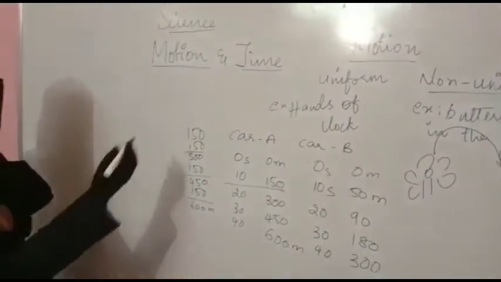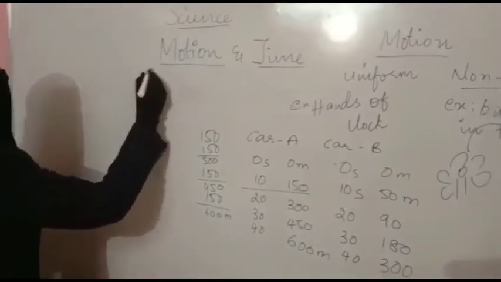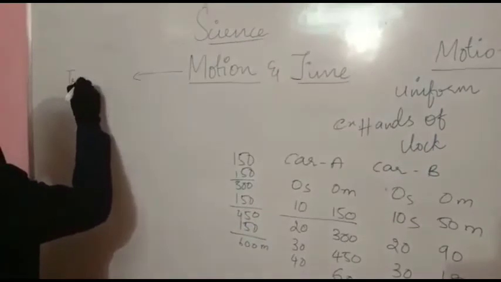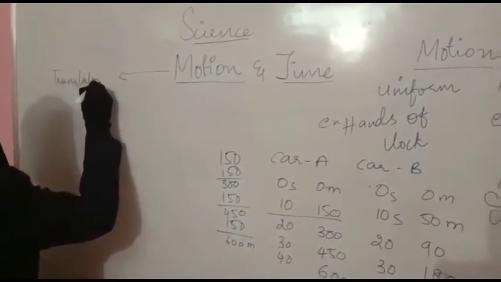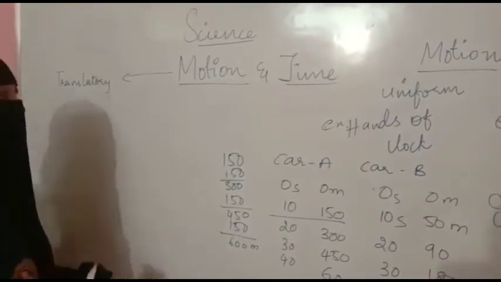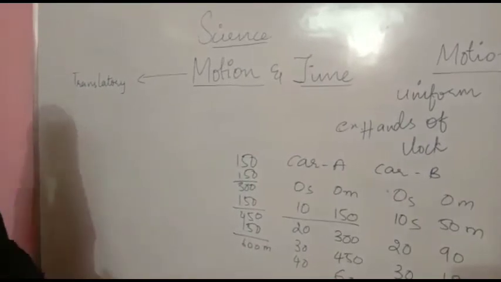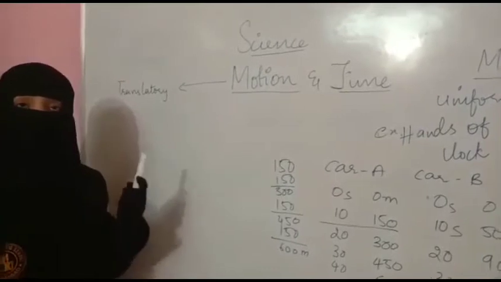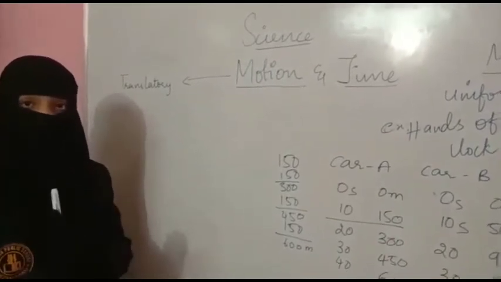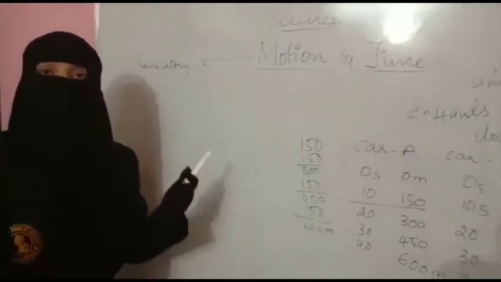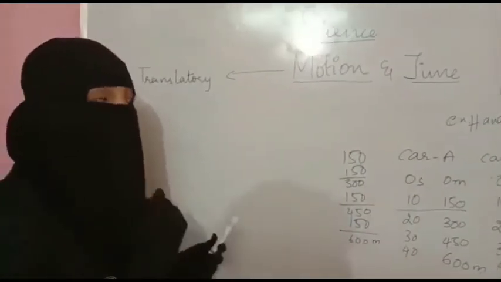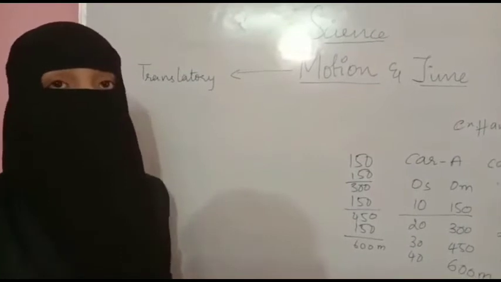Now, this was about motion. Here we have types of motion. There are 3 different types of motion. The first one is translatory motion. If an object travels in the same path along with all its parts, then it is said to be in translatory motion. Did you understand? To understand it clearly, let me take another example.